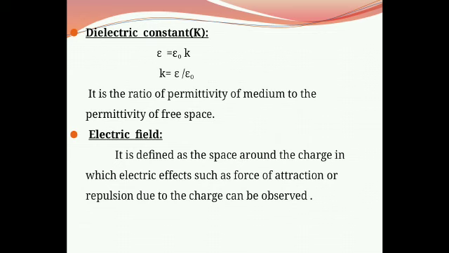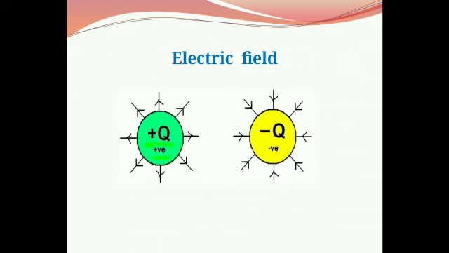Then what is an electric field? The definition is, it is defined as the space around the charge in which electric effects such as force of attraction or force of repulsion due to the charge can be observed. Now we see the diagram. Here these two diagrams show the electric field.